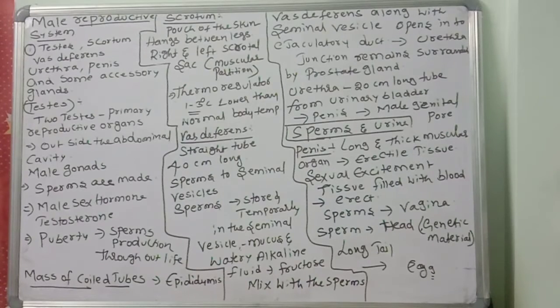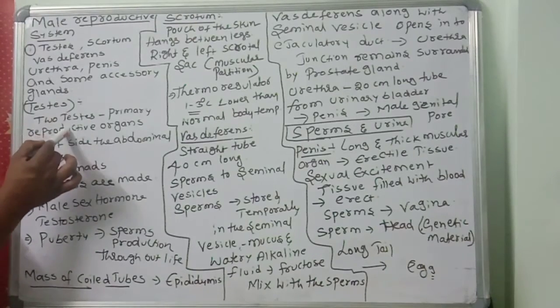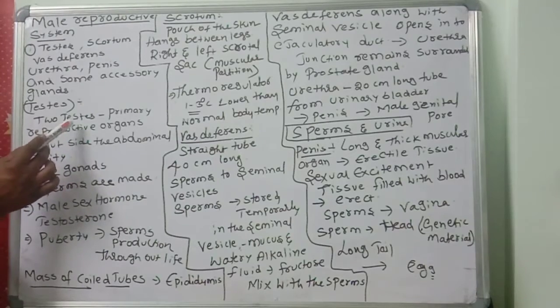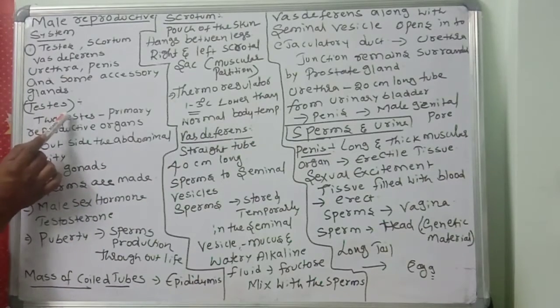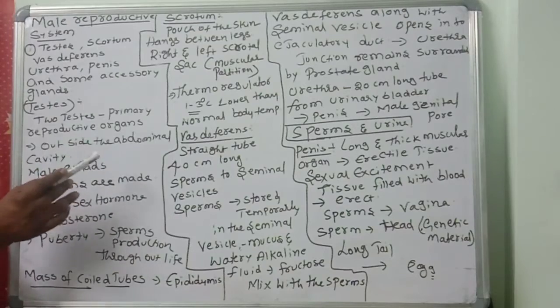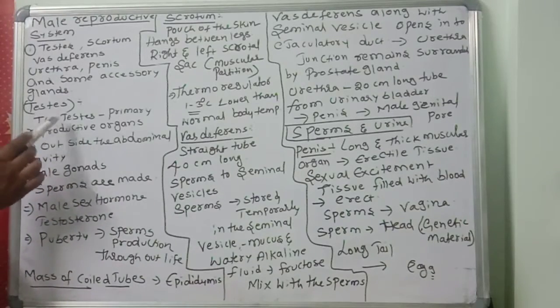Now, one by one. The testes, two testes, right and left, are the primary reproductive organs. They are helpful only for reproduction, meaning they produce the sperms. The sperms enter the female reproductive system, join with the eggs and form the zygote, then embryo, fetus. If there is no testis, there is no production of sperms, no male gametes.